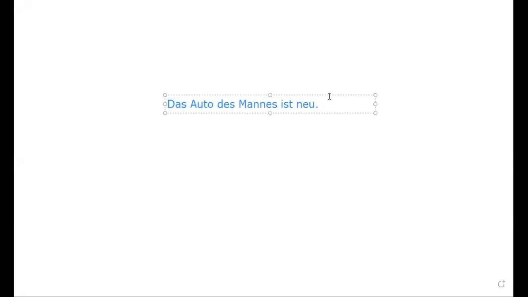Note it down. Here the subject is the car. Now we are talking about the car, so it is very clear that "das Auto" is the subject. Here we are applying the genitive case. Note it down: genitive case to show the possessiveness. The car of the man is "des Mannes".